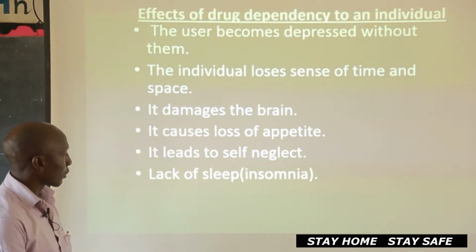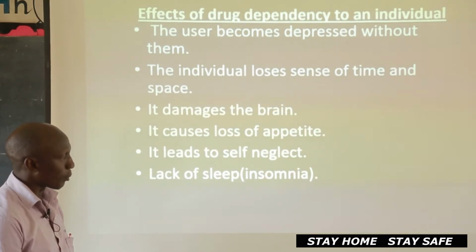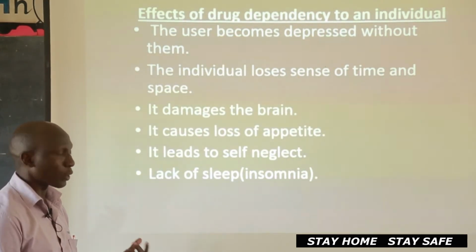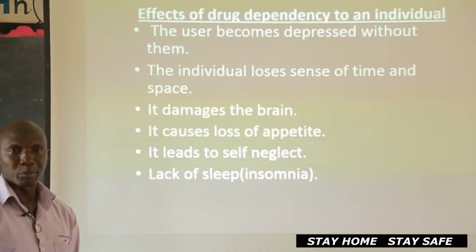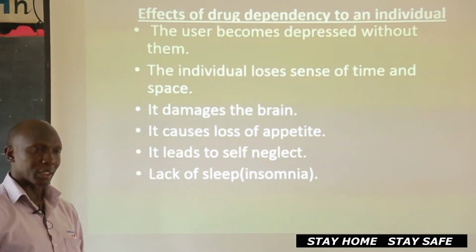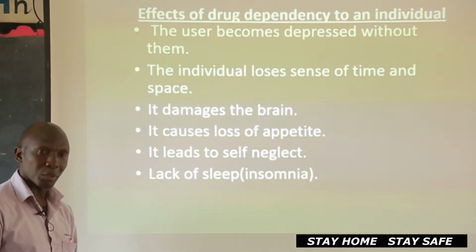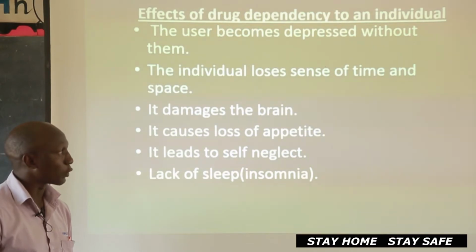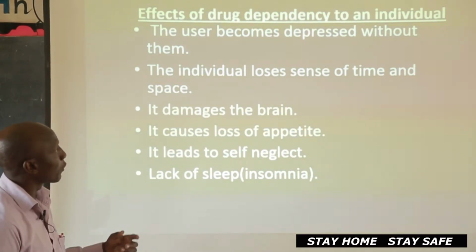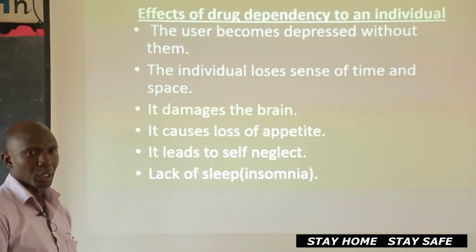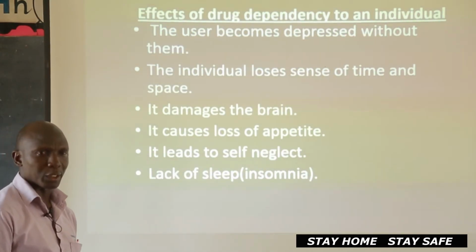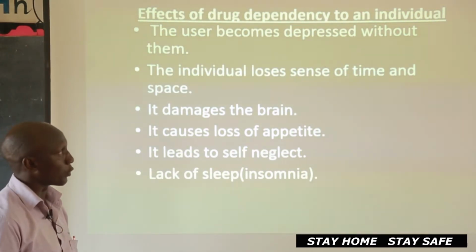Then it may also cause lack of sleep, what we call insomnia. People normally abuse drugs. We saw that drug called mirra. It may cause lack of sleep. You can stay for long hours without sleeping, and that also affects your body indirectly if you didn't know. So these are some of the few effects of drug abuse to an individual. Of course, there are many others which can also happen to you if you start abusing drugs.